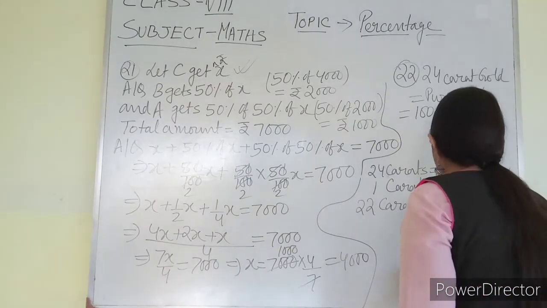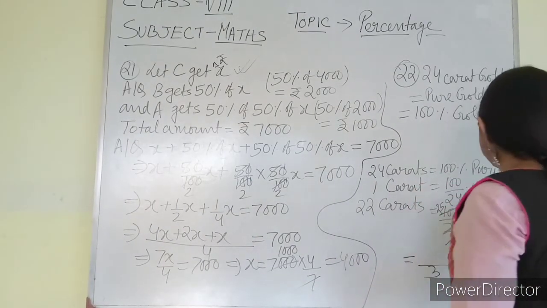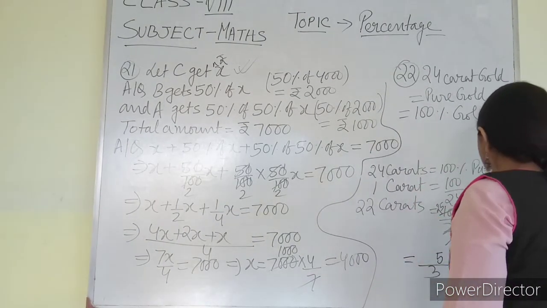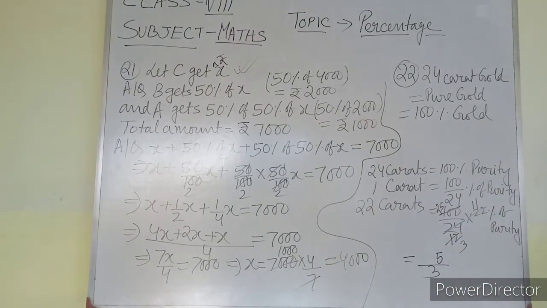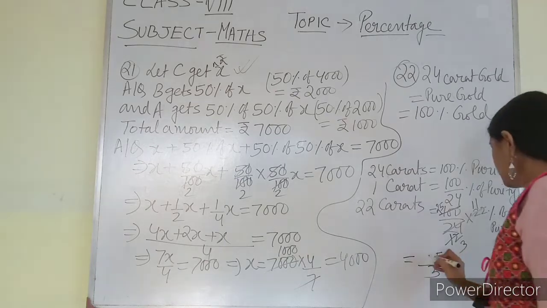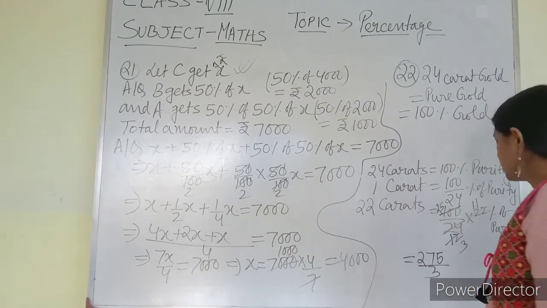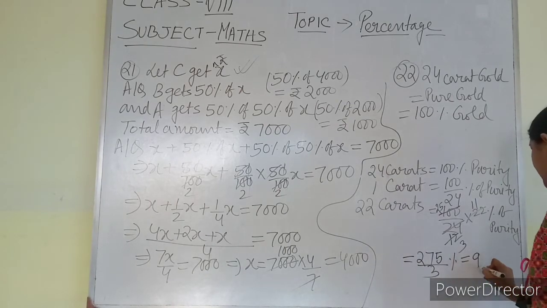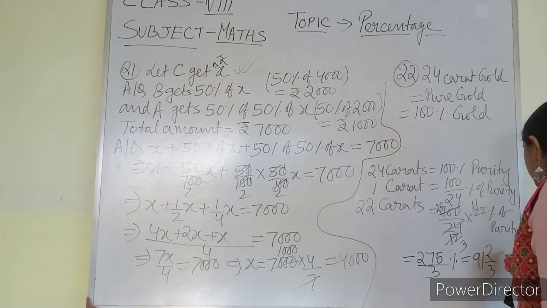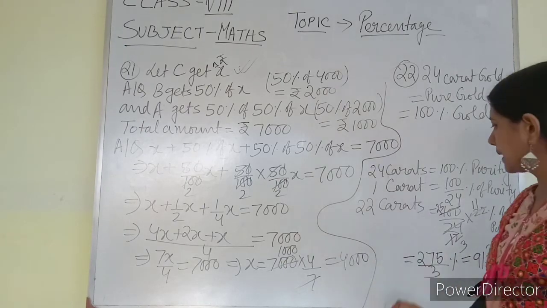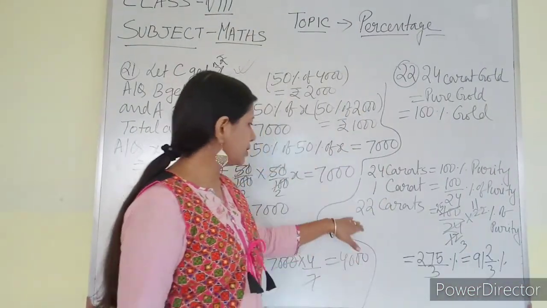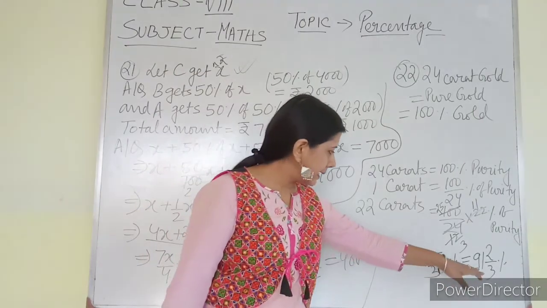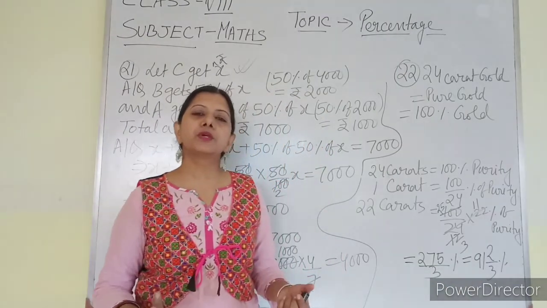So actually I am getting 3. 11 5s are 55. 11 2s are 22. 275 by 3 percentage. So if you divide, you are going to get 91 2 by 3%. So that means I can say that 22 carat gold is 91 2 by 3% pure gold.